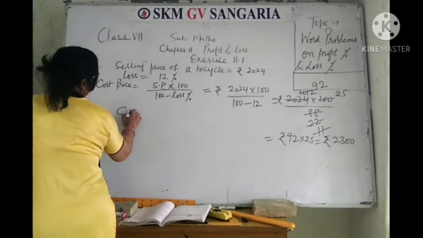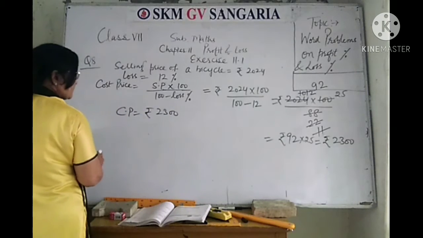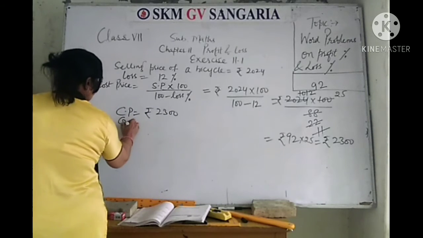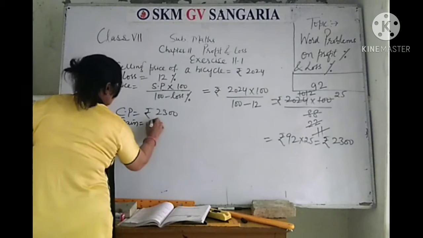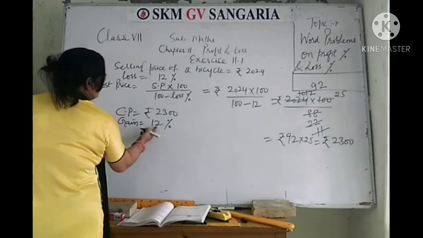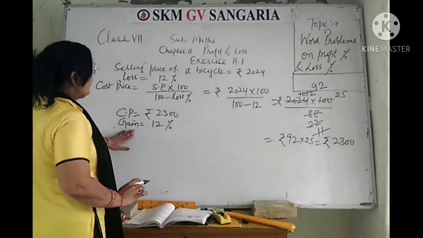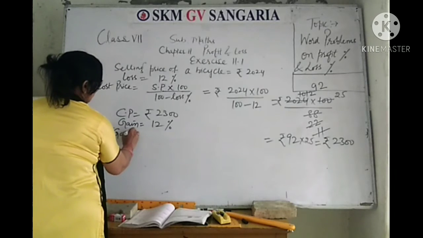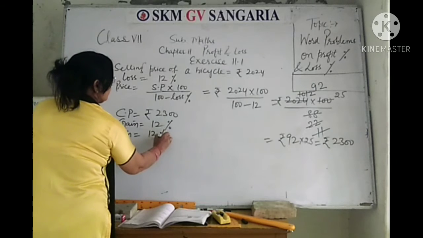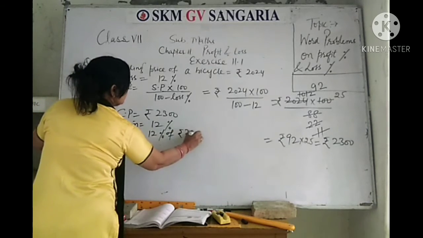Now here CP with us is rupees 2300. Then gain percentage, how much does he want? Gain 12%. Okay. So we have CP is rupees 2300 and gain is 12%. So gain will be how much? 12% of rupees 2300.